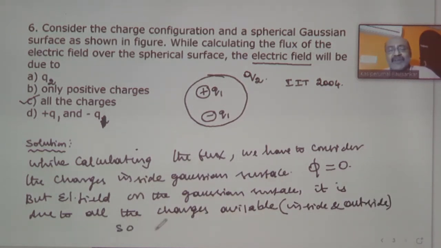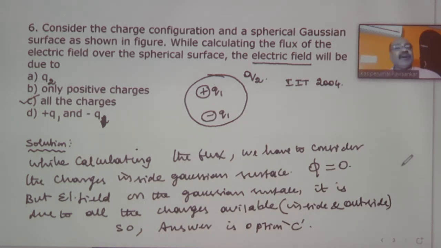So what is the option? The answer is option C. That is, due to all the charges we can get the electrical field on the Gaussian surface. This is question number 6. This was also asked in the IIT Advanced question paper in the year 2004.